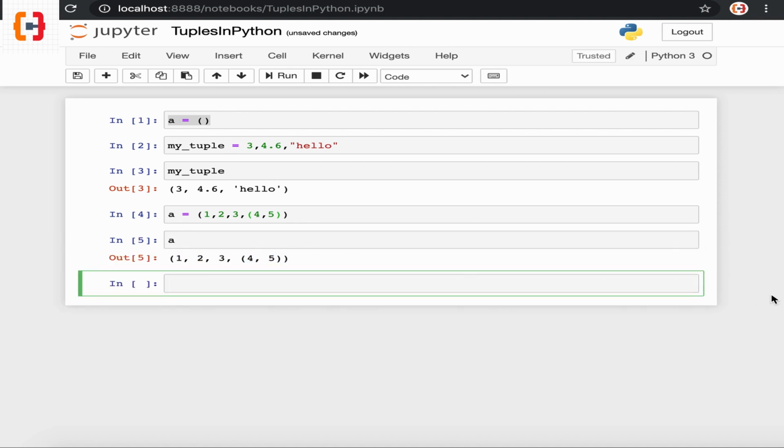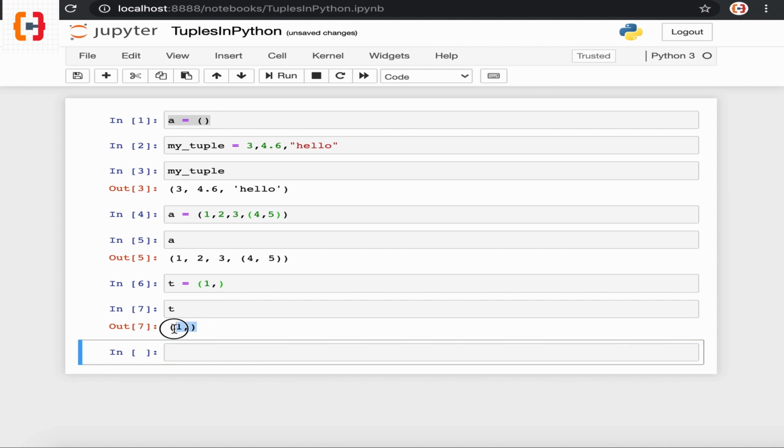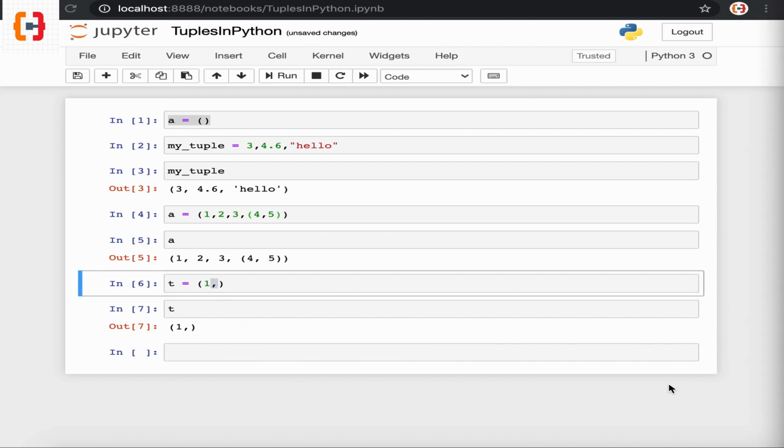We can also create a tuple with just one element. We create a variable t and initialize it with the value 1. The main difference is we have to put a comma after the element to create a single-element tuple. If we execute this command and print the variable t, we can see it is of type tuple. If we do not put the comma after the element, it will treat the variable as an integer. This way we understood how we can create different types of tuples.